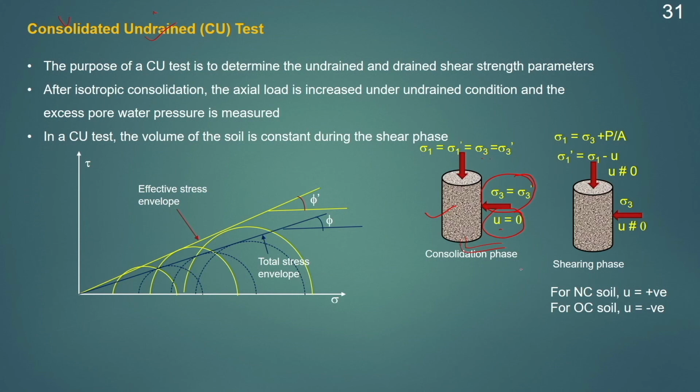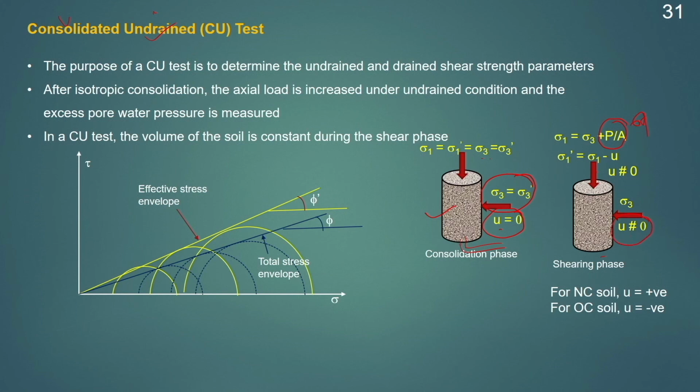Next, during the shearing phase, a deviatoric stress sigma d will be applied, so sigma 1 will be equal to sigma 3 plus sigma d, which will be equal to sigma 3 plus P by A. And during this stage, as the drainage will be kept closed, the pore water pressure will not be equal to 0.